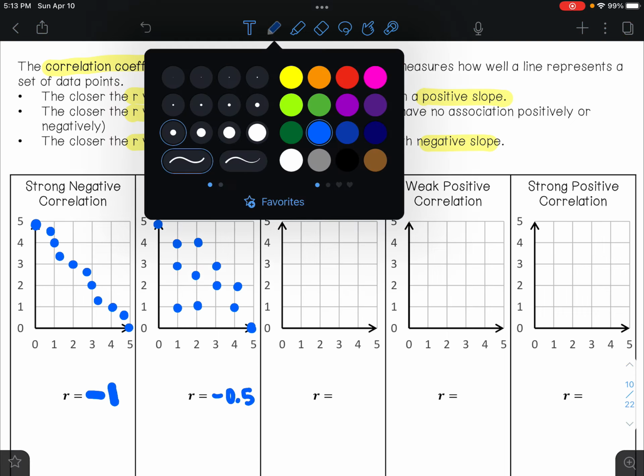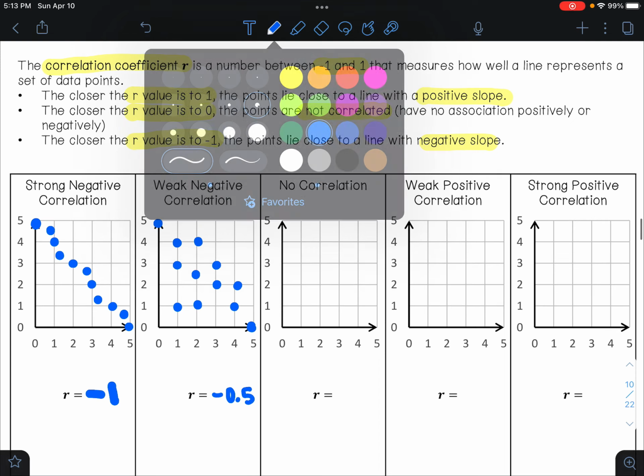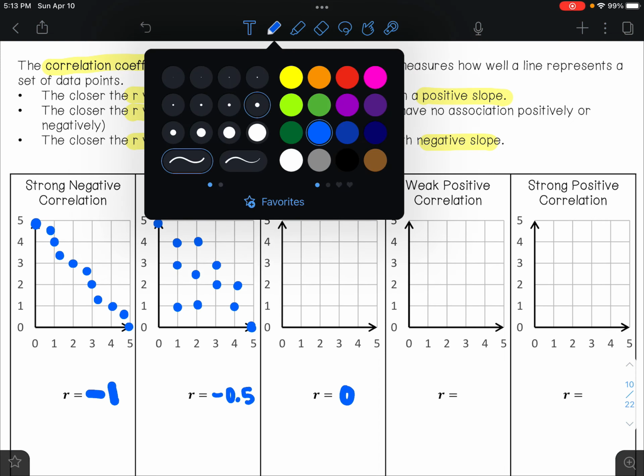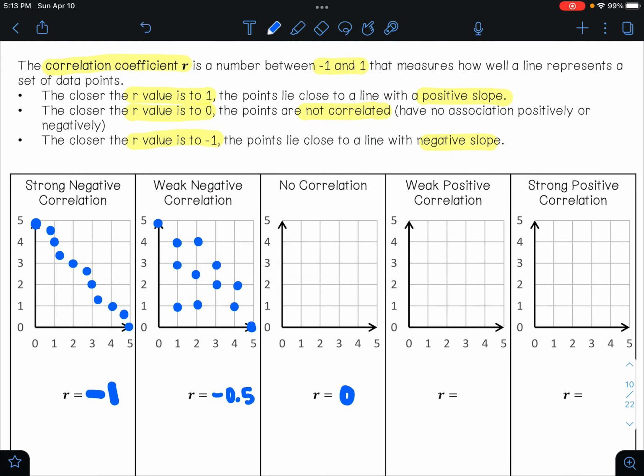No correlation, this is when your R value is going to be close to 0. And so here, your data points are not making a line in any way, shape, or form. They are just kind of all over the place, not indicating whether you should draw a line with positive slope or negative slope. They are just kind of all over the place, and it wouldn't make sense to draw a line one way or the other.